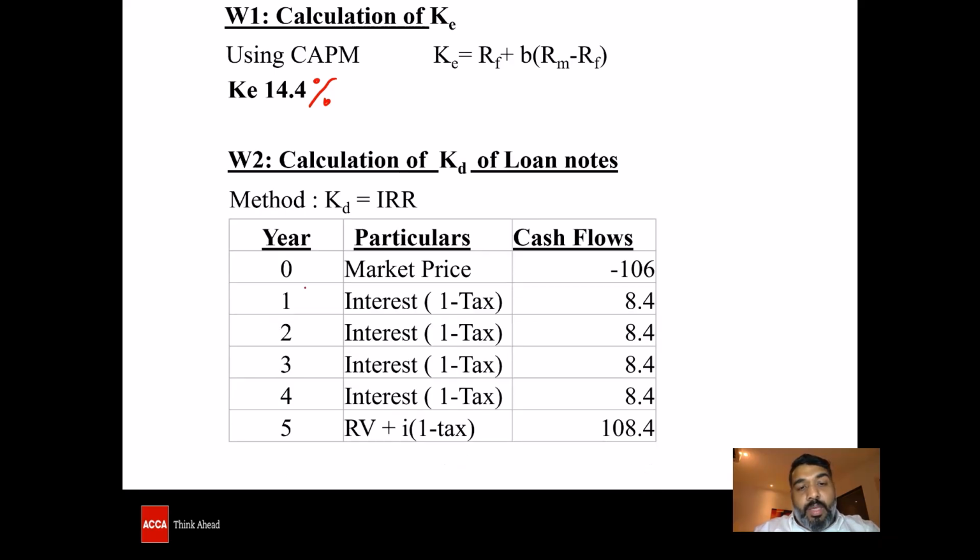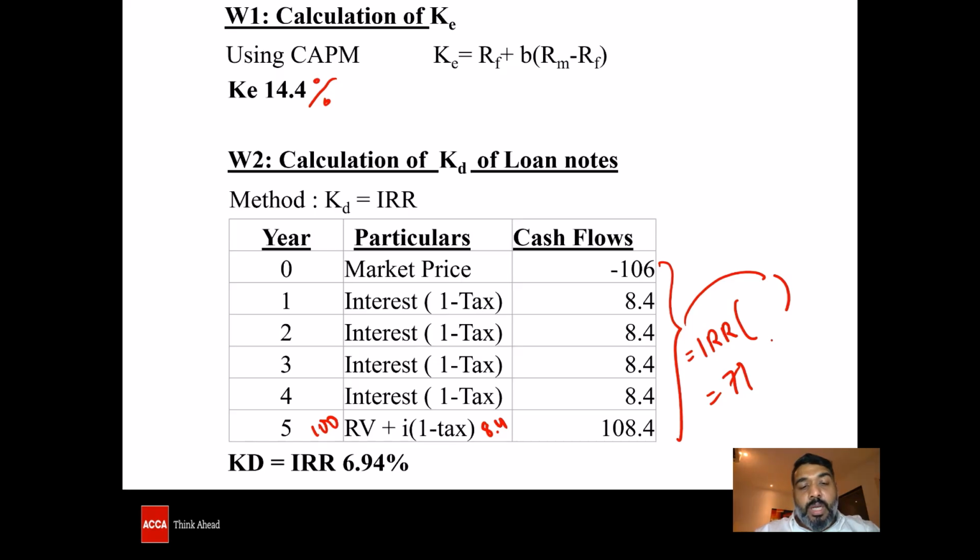And IRR, what do we have? Year 0, the market price is 106. Year 1, 2, 3, 4 and 5, we have 12 into 1 minus T, that's going to be 8.4. And in the final year, what is the redemption value? The redemption value is 100, and 100 plus 8.4 gives me 108.4. Finding the IRR of it. The IRR is equal to IRR, open the bracket, select all these cash flows. This is going to give me the IRR as roughly 6.9 percentage, rounded off to 7 percentage.